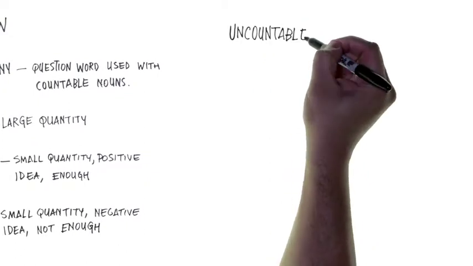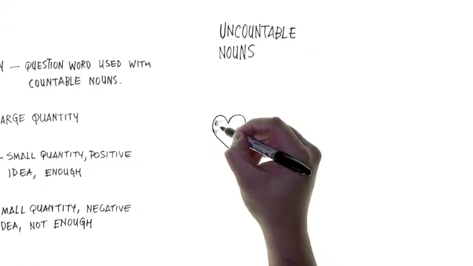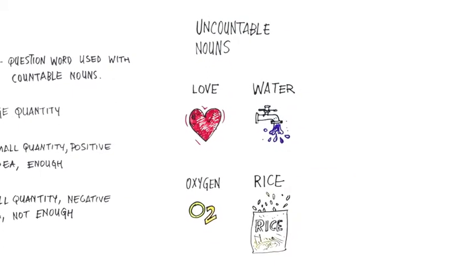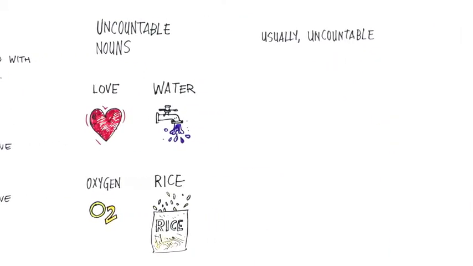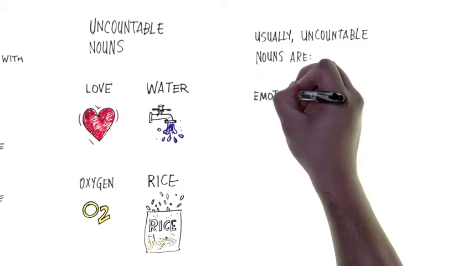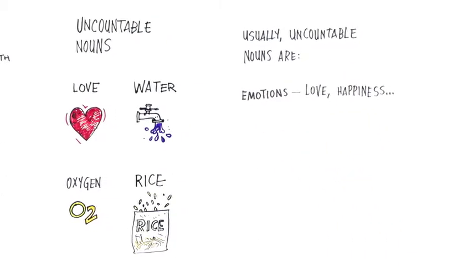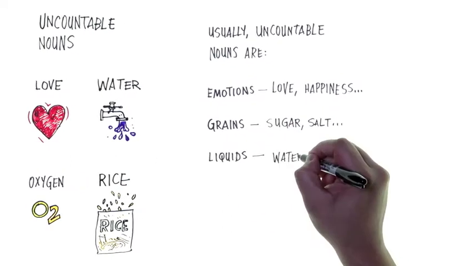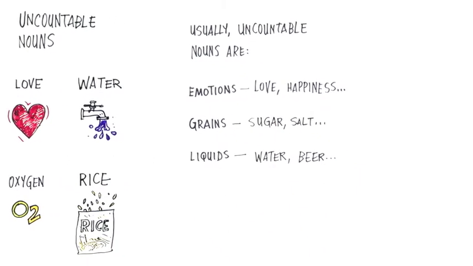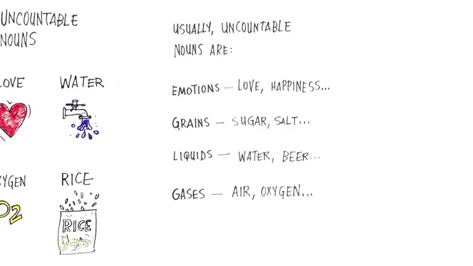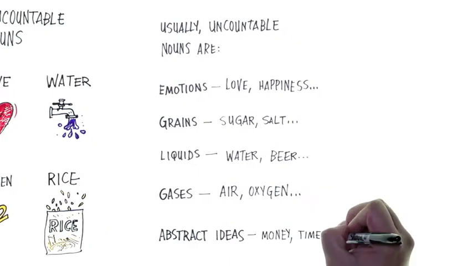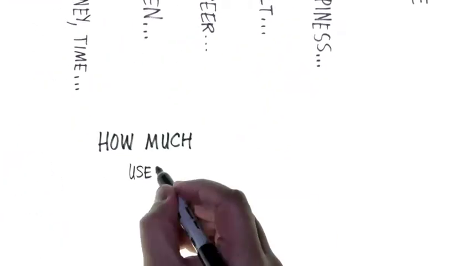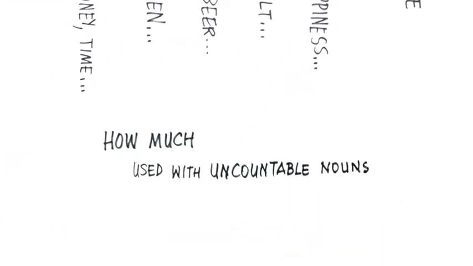Now, let's talk about uncountable nouns, like love, water, oxygen, rice. Usually uncountable nouns are emotions like love, happiness, grains like sugar, salt, liquids like water, beer, gases like air, oxygen, abstract ideas like money, time. How much is a question word used with uncountable nouns.